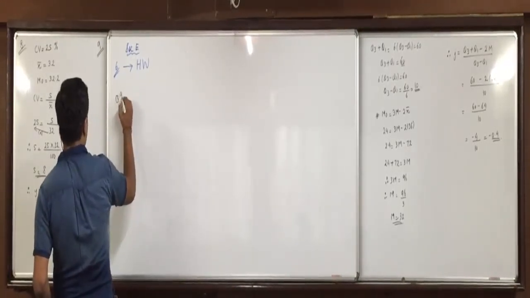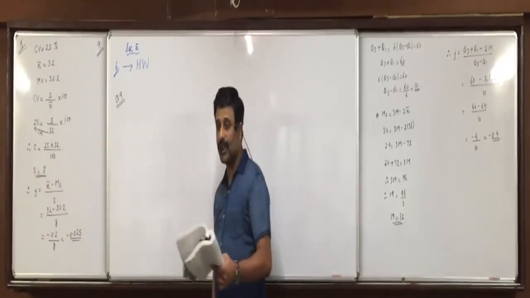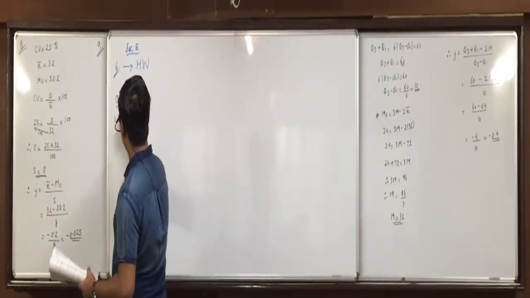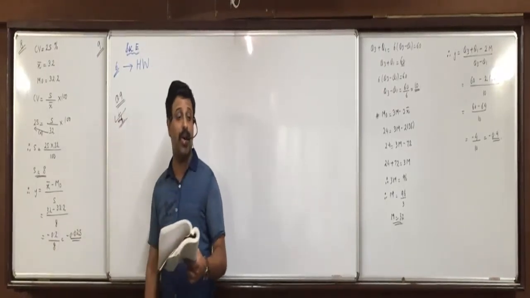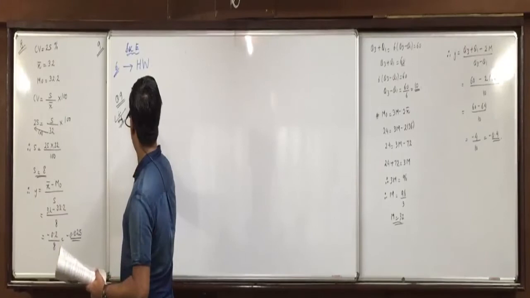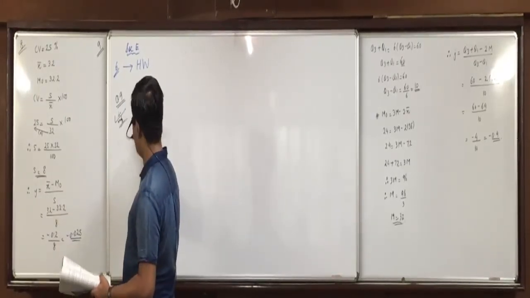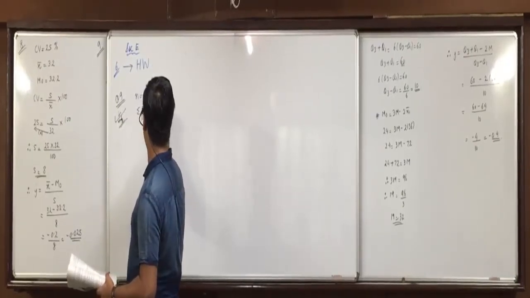And the last question of the chapter, question 9. Look at question 9, mark it important. For a frequency distribution of a set of data, n is equal to 200, sigma f x minus 240 equals 0.